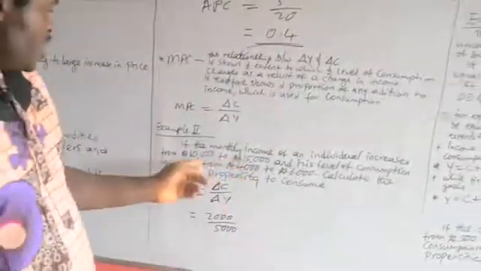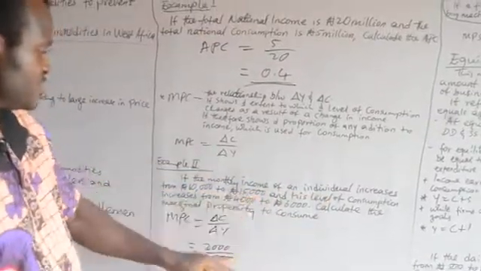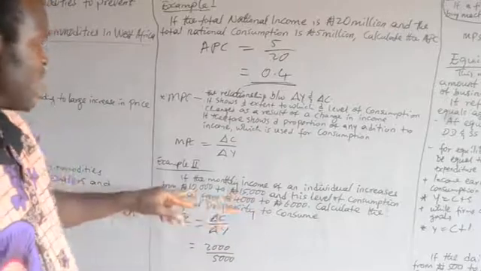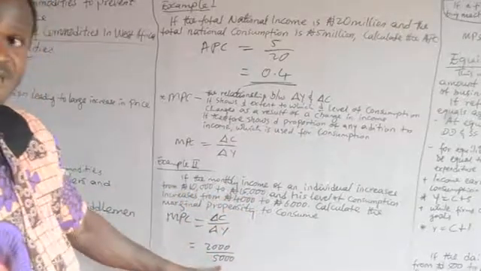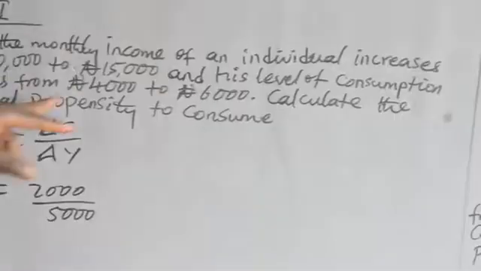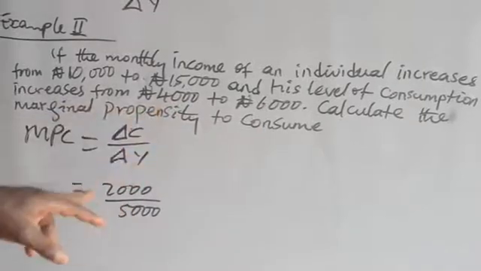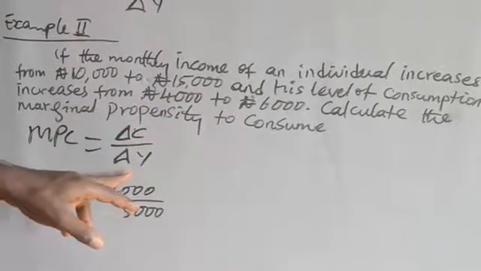If the income increases from 10,000 to 15,000, the difference there is 15,000 minus 10,000. That is the change in income. That is 5,000 naira, and then his level of consumption increases from 4,000 to 6,000. The difference in it is 6,000 minus 4,000, which is 2,000. Change in consumption over change in income.